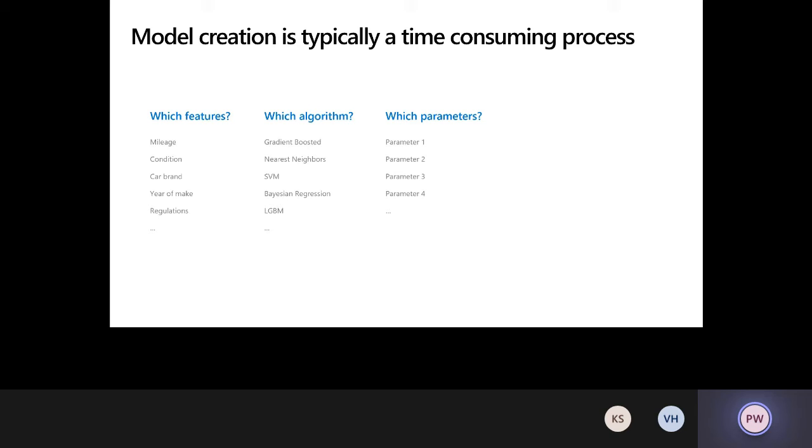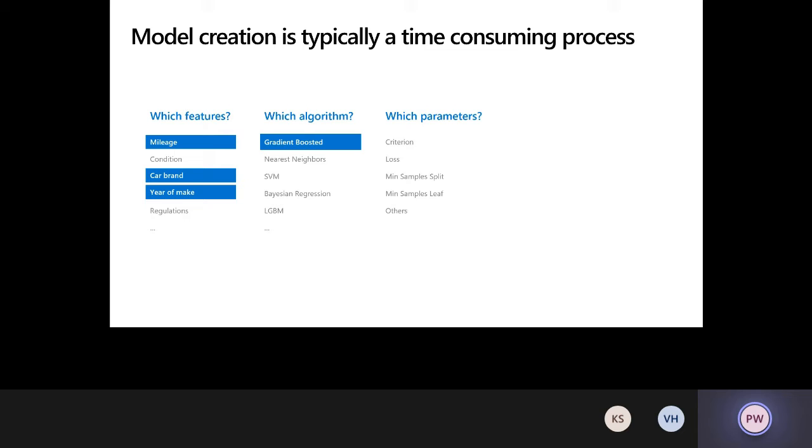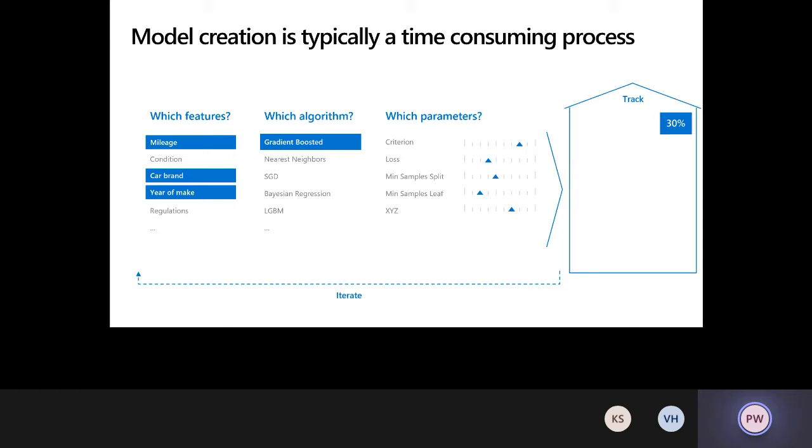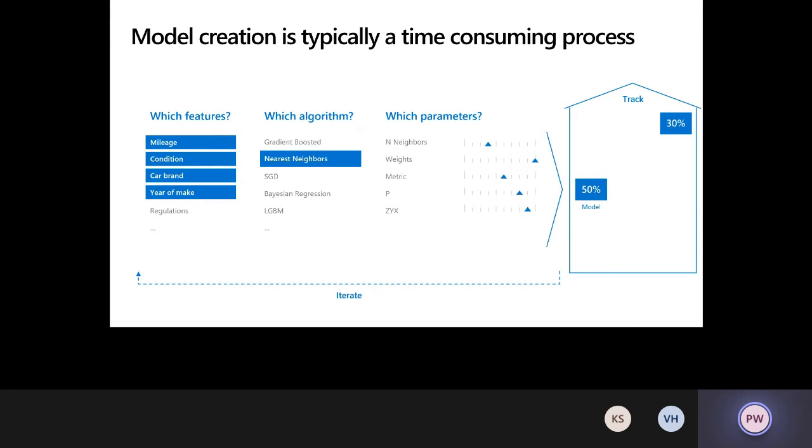Now you have heard of different algorithms that you can use for predicting this car price. And for every algorithm, there is a set of parameters that you need to provide, right? So as part of this process, you first select a few features. You select a particular algorithm, and you then define a particular metric that you are trying to measure as the success of your run. This gives you, let's say, 30% accuracy. Now you take another combination where you select a different set of features. You select another algorithm, nearest neighbors, with a set of parameters for nearest neighbors. Right? Now you got a result of 50%.